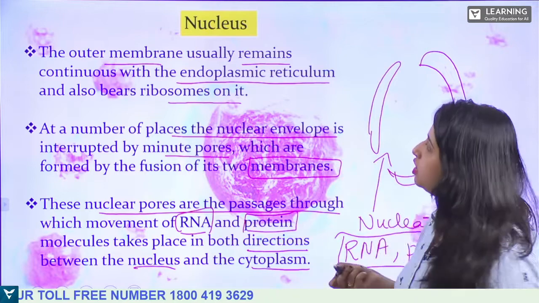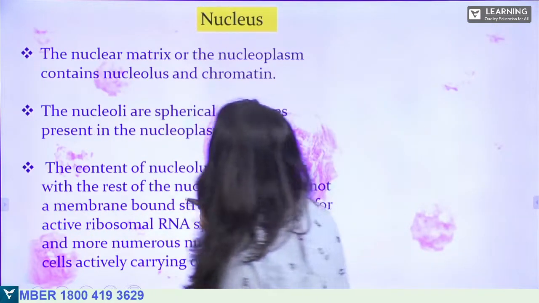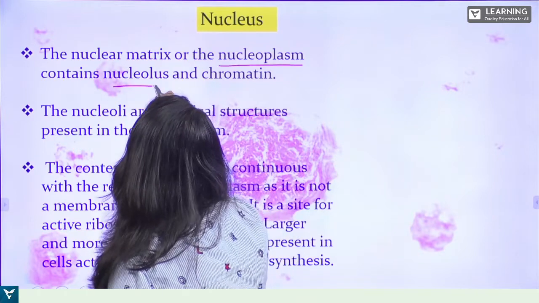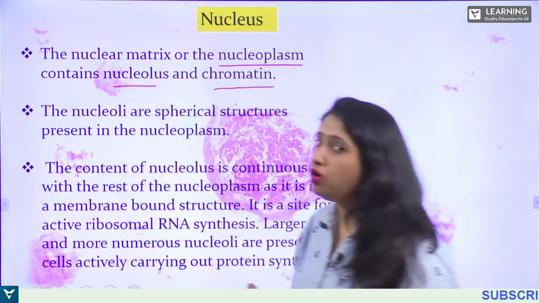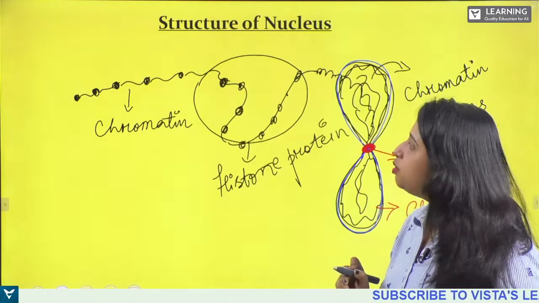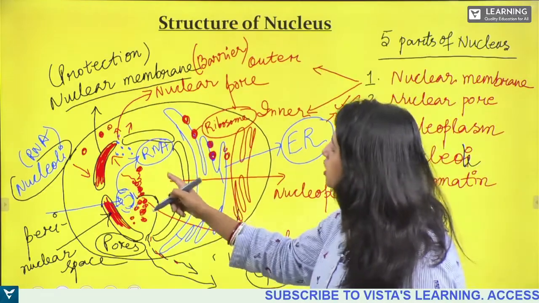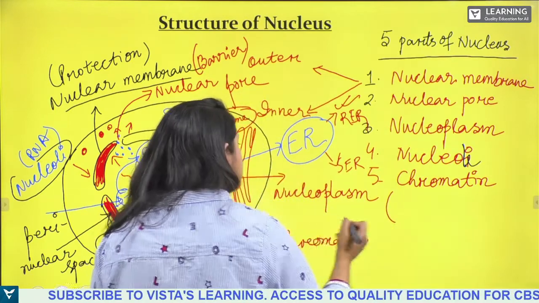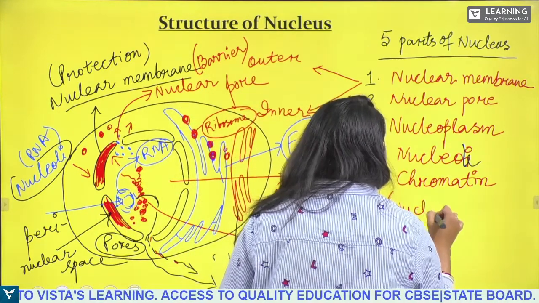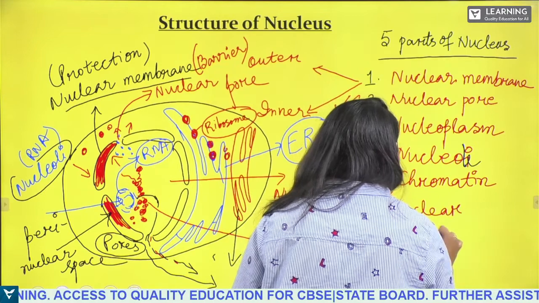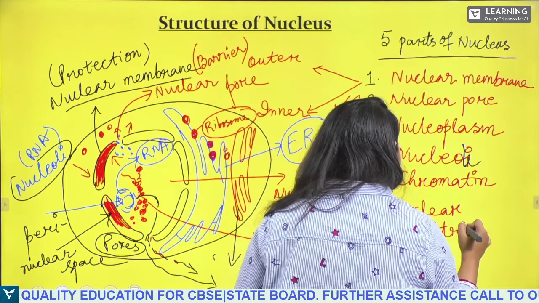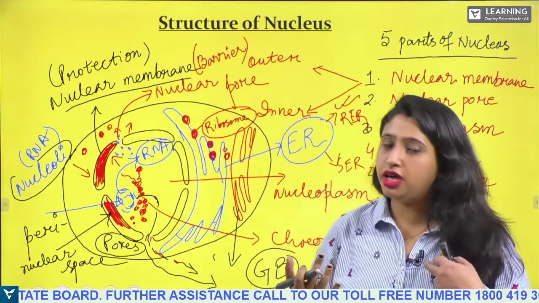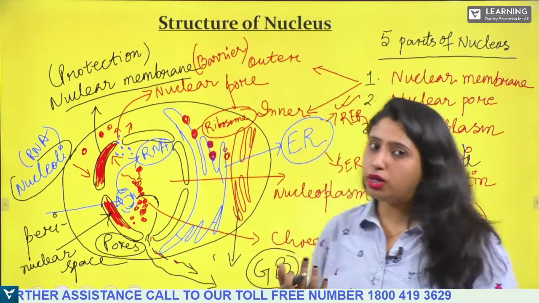Is that clear? The nuclear matrix, or the nucleoplasm, contains nucleolus and chromatin. Which one is the nuclear matrix? It is the nucleoplasm, okay? Matrix is nothing but a place, you can say, where other cell organelles are present.